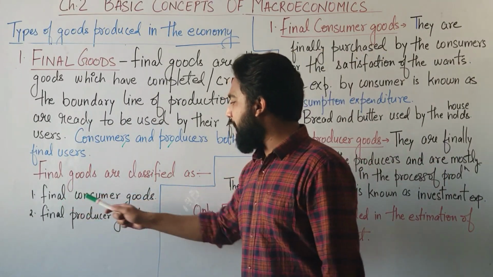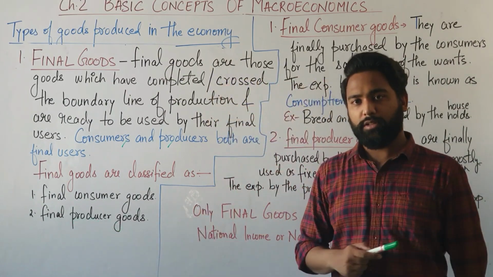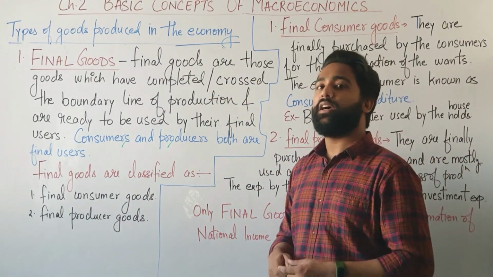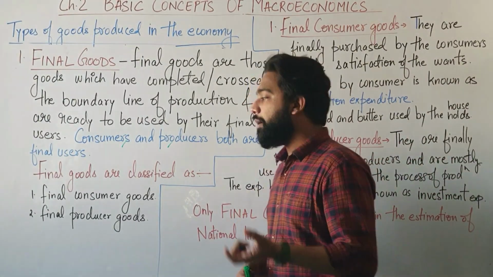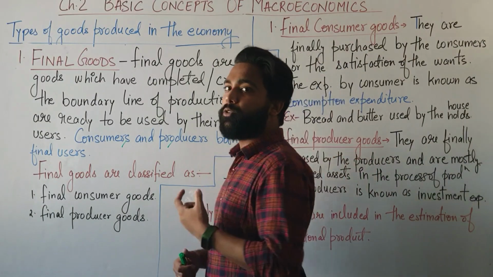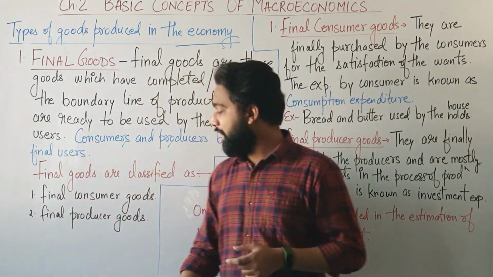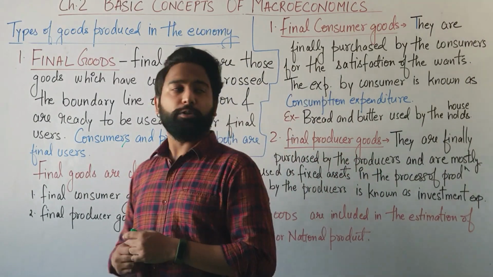First is final consumer goods and second is final producer goods. If a producer is buying a final good, then it would be used in a different way. But if a consumer is buying that final good, then it will be used in a very different way from the producer. So, final goods are being classified into two.